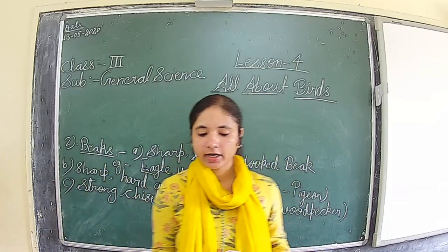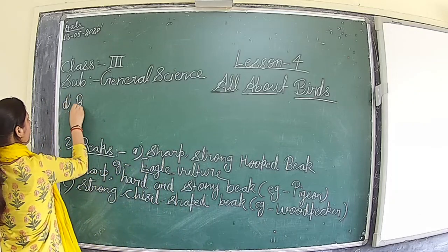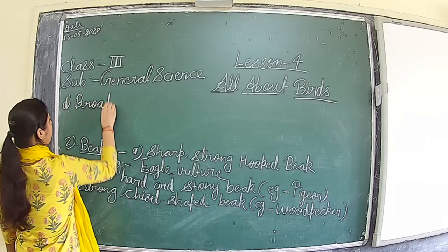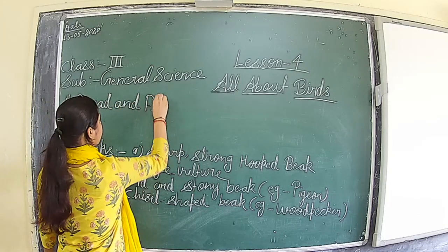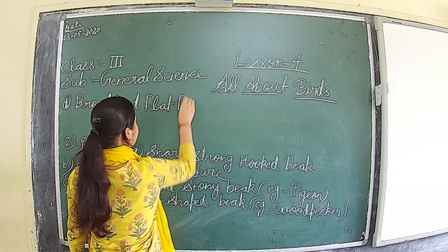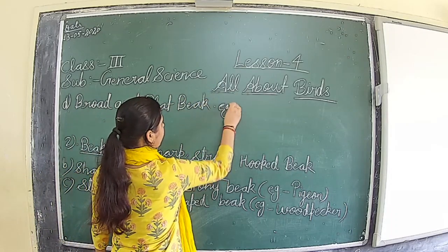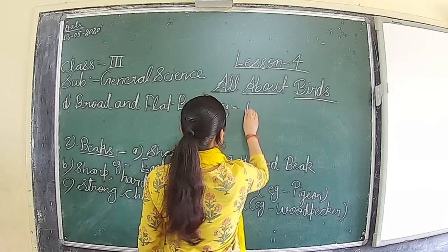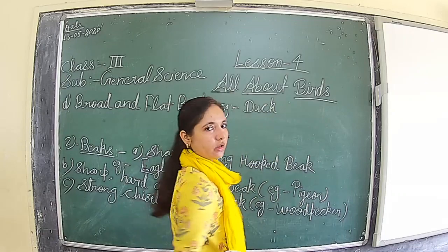They have a broad and flat beak. The example of this kind of bird is the duck. Duck is the best example of this kind of bird.